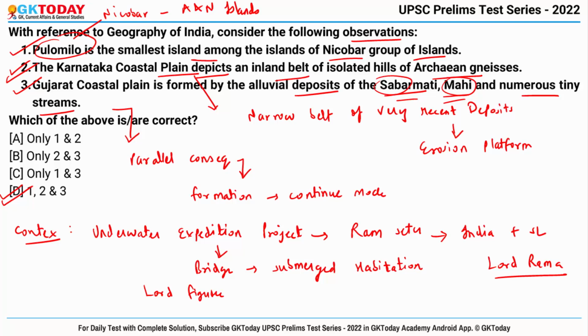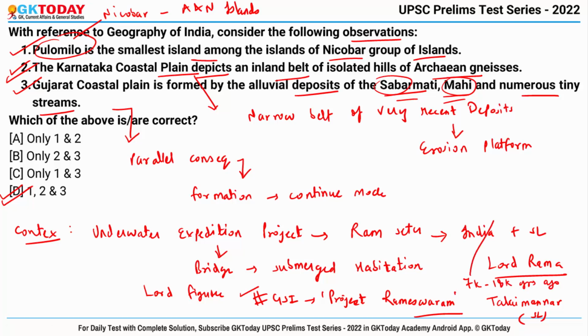and not mythological. Okay. Also, the Geological Survey of India in its study under Project Rameshwaram indicates that the islands of Rameshwaram in India and Talai Mannar in Sri Lanka was exposed between 7,000 and 18,000 years ago, and by including the dating of corals, the GSI has stated that this bridge was formed about 500 to 600 years ago.